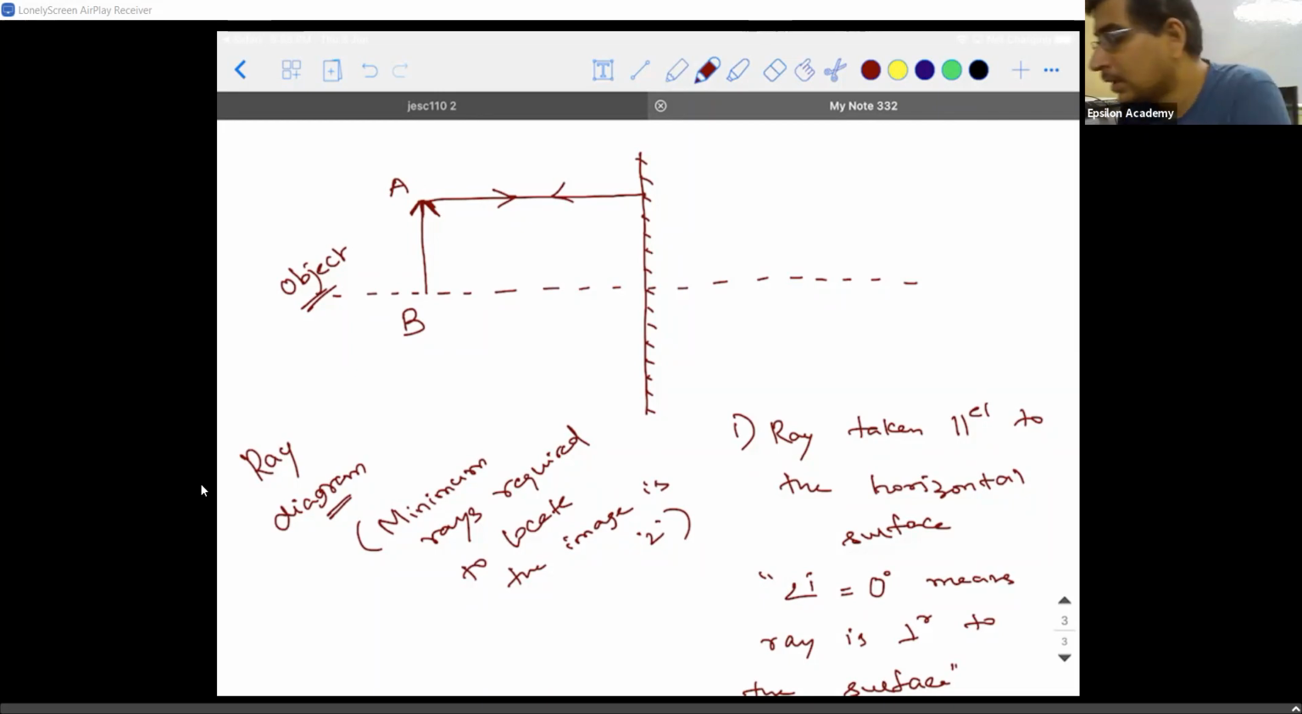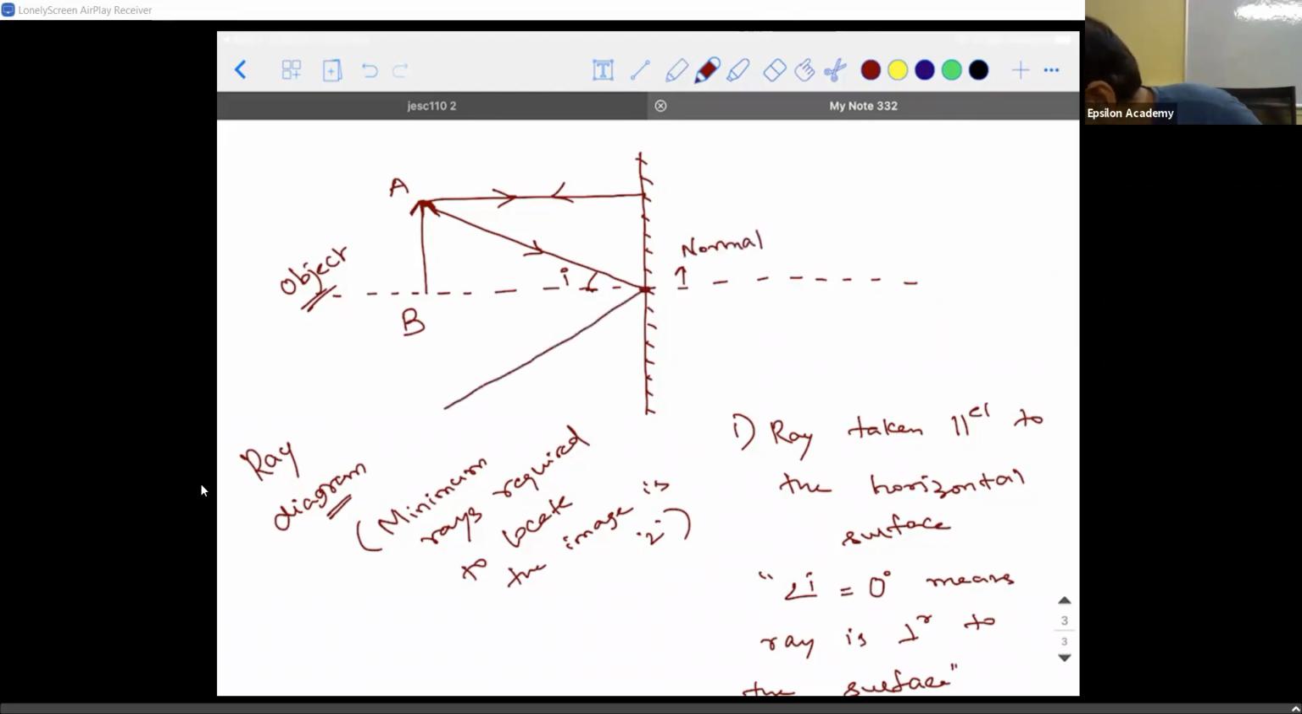Next, if I take a ray which is hitting the surface here, and I take this as the angle of incidence, what you can do is take a protractor. Observe, this dotted line is the normal at the point of incidence because it is perpendicular to the surface. So with respect to the normal, measure the same angle i and draw the reflected ray.